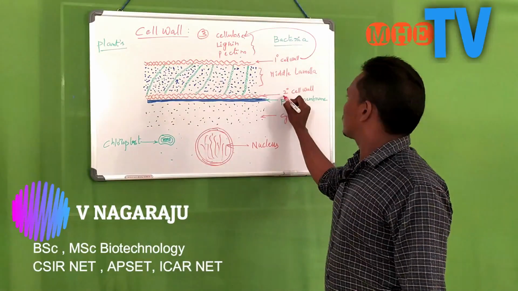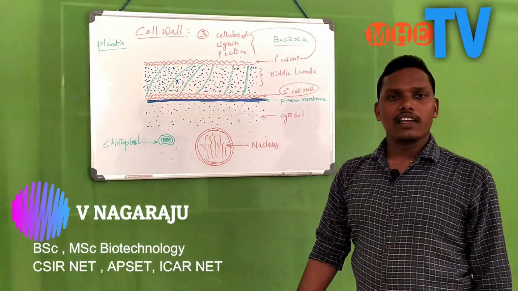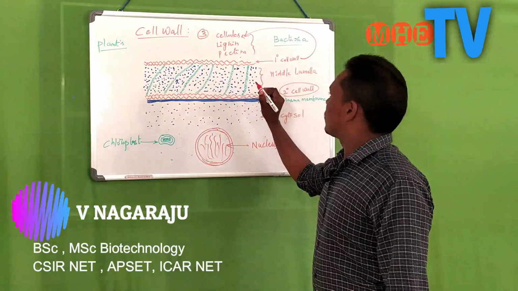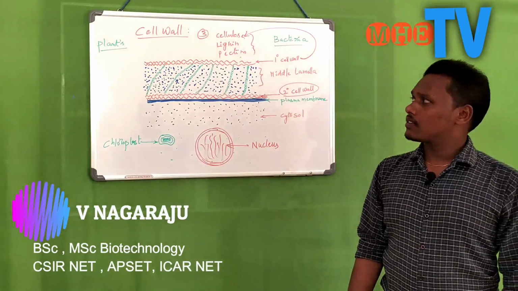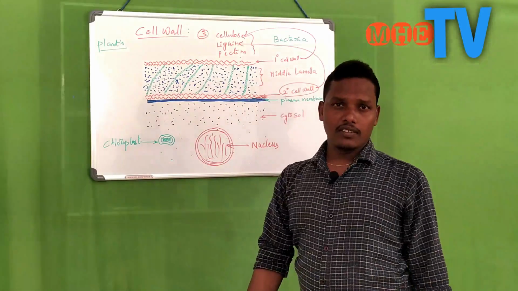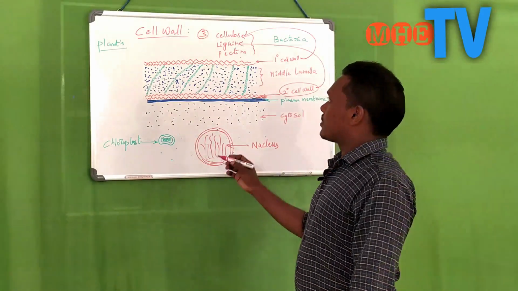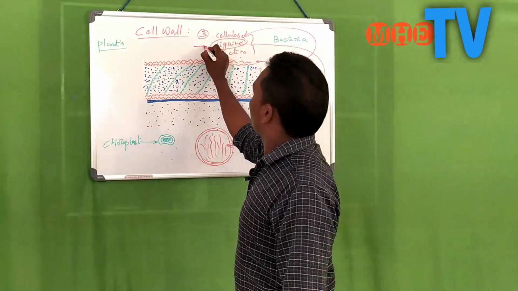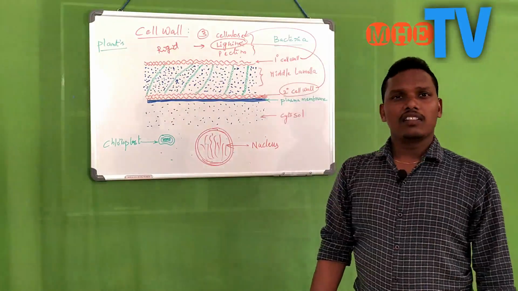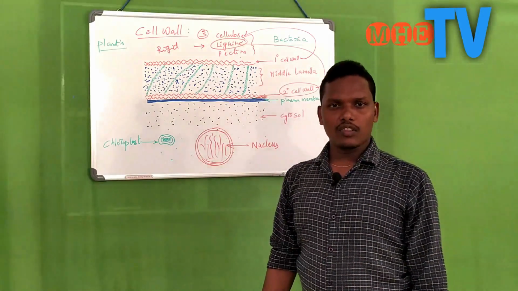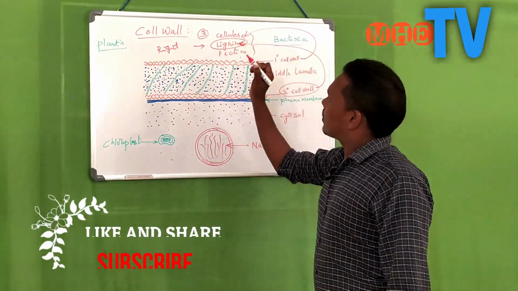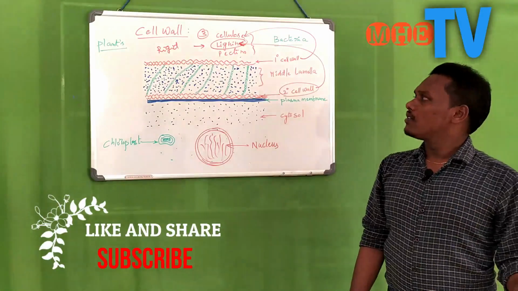The next one, the secondary cell wall, contains the pectins. Pectin fibrils are present in the secondary cell walls. Most probably in plants, the secondary cell wall is characterized by lignins. Lignin is a rigid carbohydrate. That's why it gives mechanical strength to the plant cells, and gives rigidity to the plant cell.